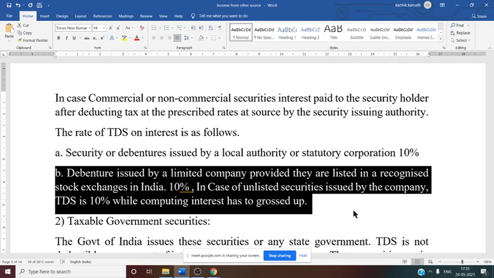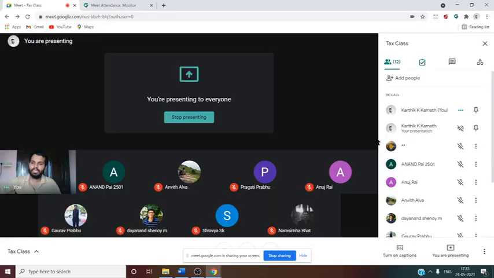Now next one, 1,000 as interest on post office savings bank account. Exempt. Surely it is exempt, yes, because it is less than 3,500. So the rule is, for a single account holder, up to 3,500 interest from post office savings bank account is exempt. For a joint account holder it is 7,000. Up to 7,000 interest on post office savings bank account is exempt. Since here the amount is 1,000, it is exempt from tax.